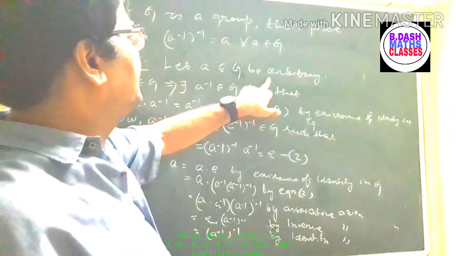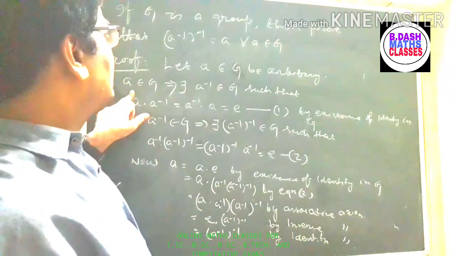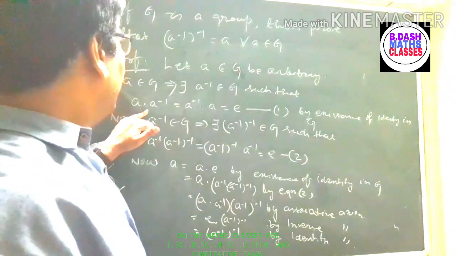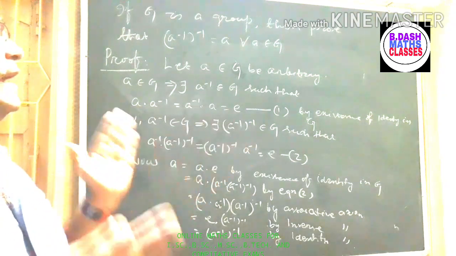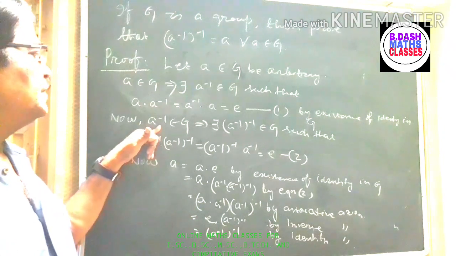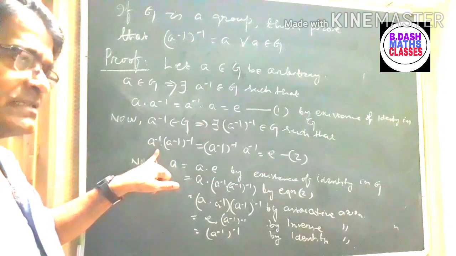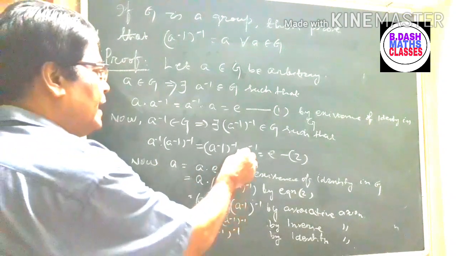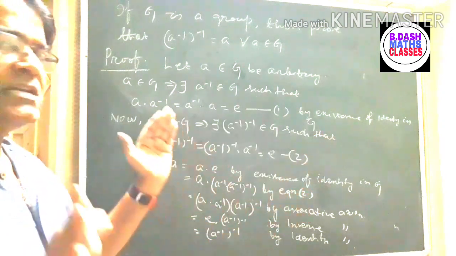Let A belongs to G be an arbitrary element in G that we have taken. As A belongs to G, there exists A inverse belongs to G because G is a group, so that A into A inverse is equal to A inverse into A is equal to E by existence of identity. Now A inverse belongs to G. There exists inverse of A inverse belongs to G, so that A inverse into inverse of A inverse is equal to inverse of A inverse into A inverse is equal to E by existence of identity in G.